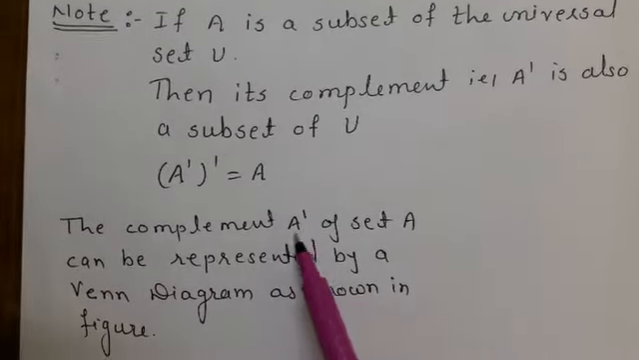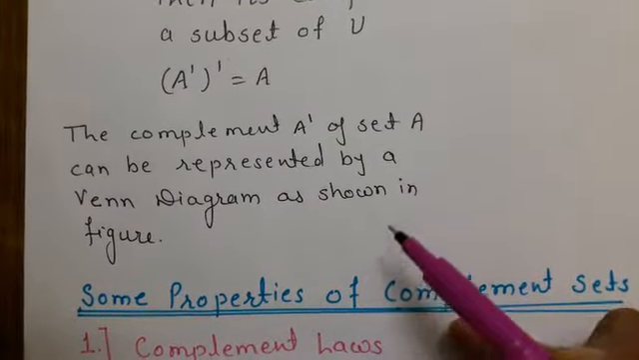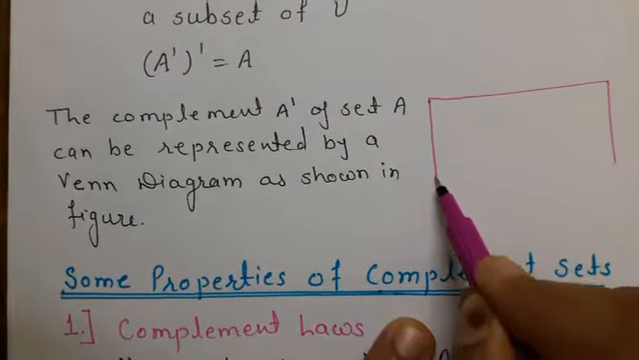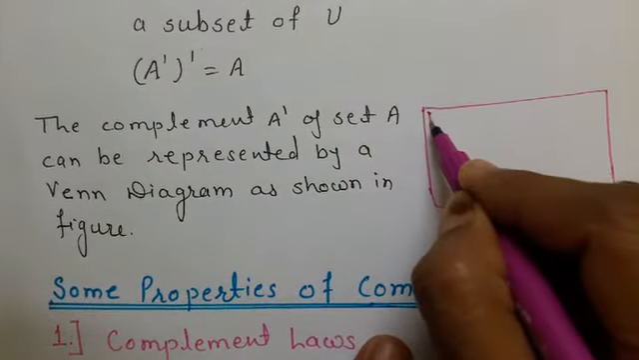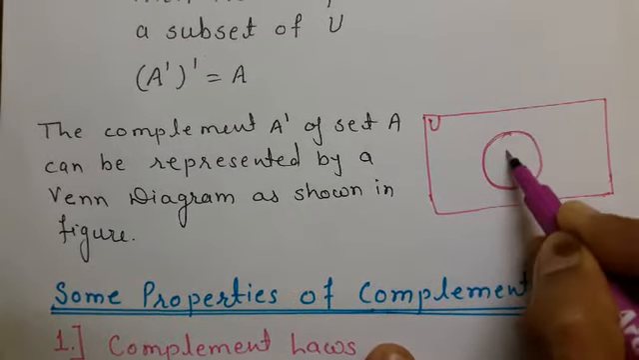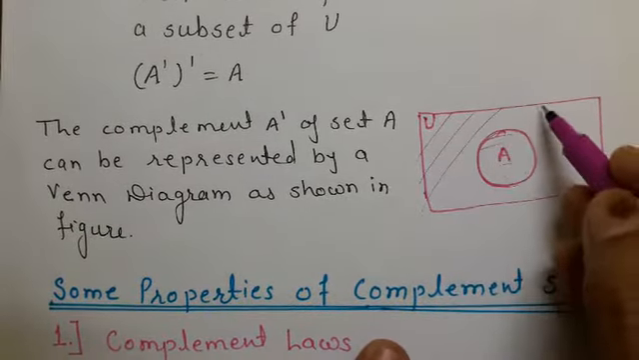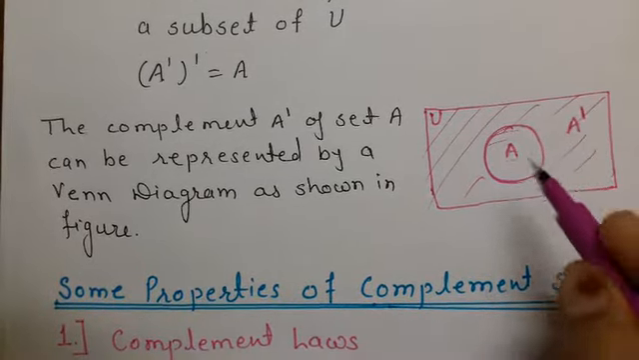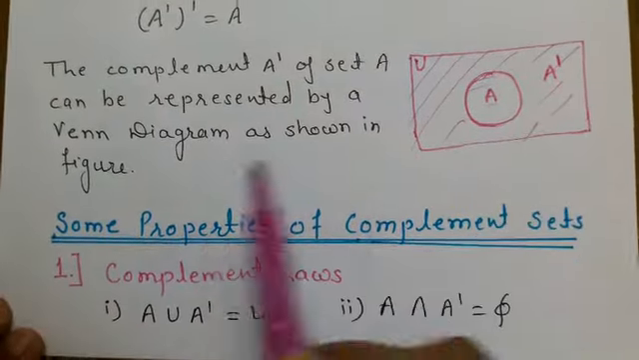The complement A dash of the set A can be represented by the Venn diagram as shown in the figure. Here I am drawing the Venn diagram. We denote the universal set in a rectangular form. If I draw a closed set, that is A, these are the elements of A. The remaining part is nothing but A complement, and this is called the Venn diagram for the complement A dash and the set A.